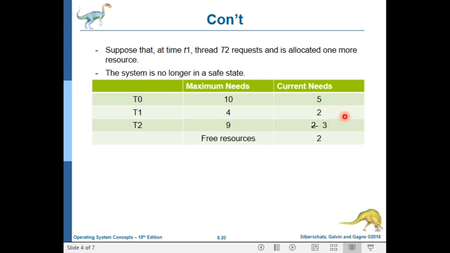needs 2 remaining resources. After it terminates, it returns all the resources. So now our currently available resources is 4.